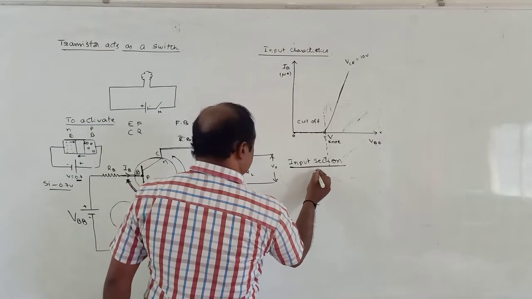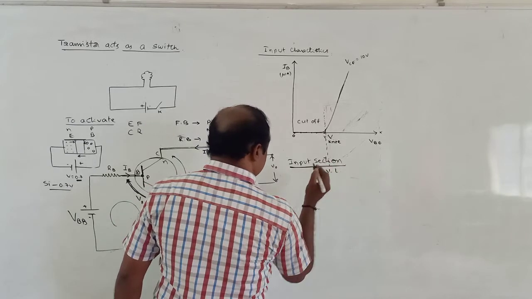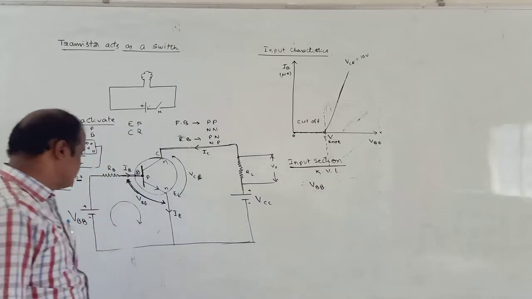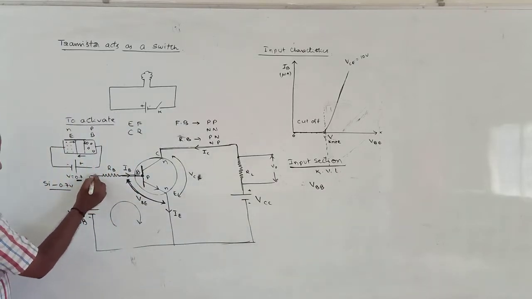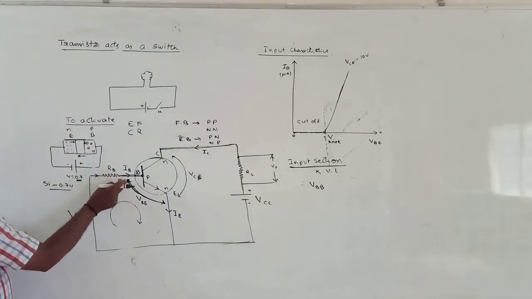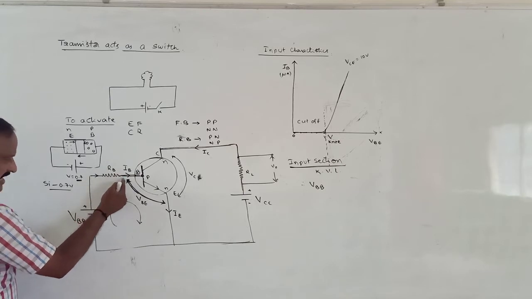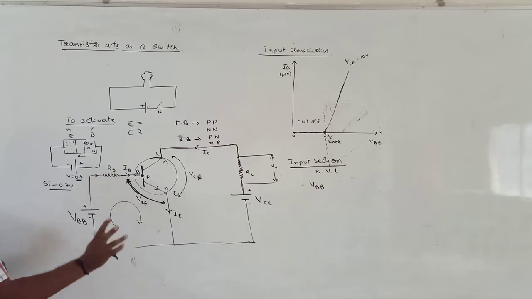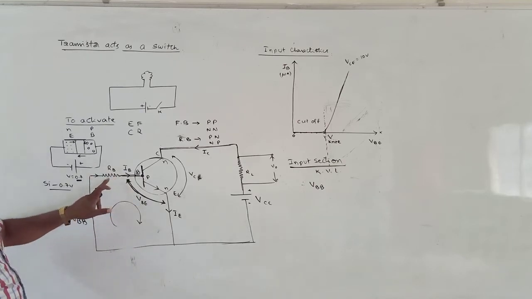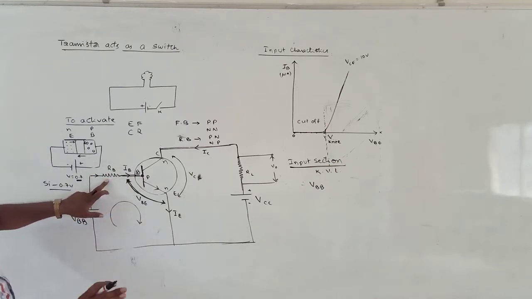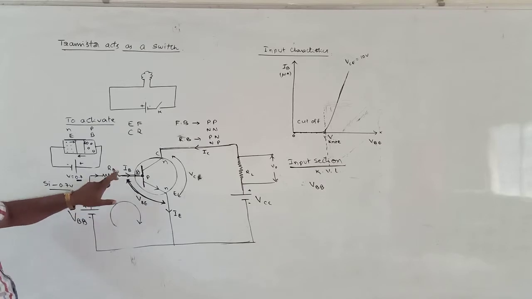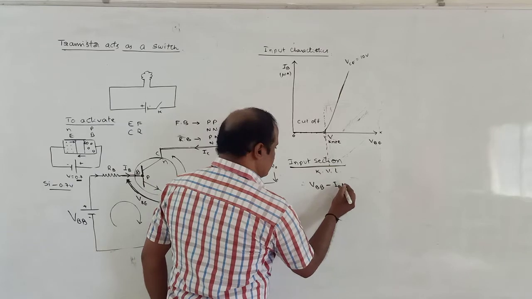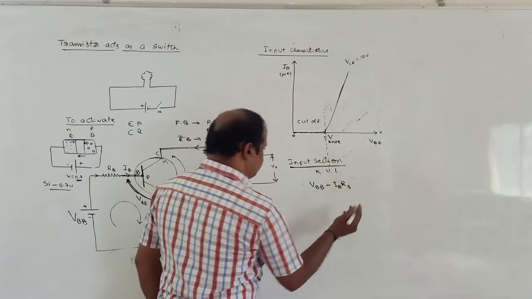So applying Kirchhoff voltage law to the input section, VBB is positive. Next, IB is the current passing through RB. Along the direction of current, the potential drop across the resistance is taken as negative. The potential drop across this resistance is V equal to IR according to Ohm's law, IB into RB. Therefore, minus IB into RB.